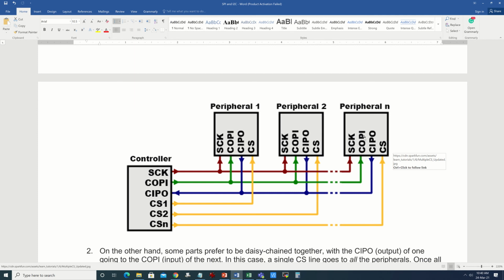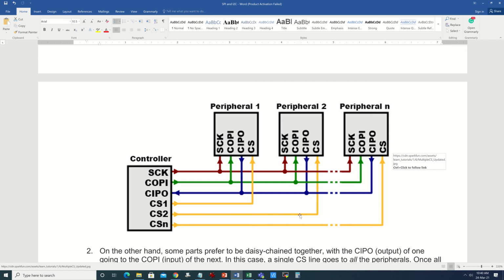It may be the case that you are selecting any one of the display devices at a time, assuming the peripherals are all display devices. Then you want to update various information, but while sending information, everything is getting copied. Which one should accept depends on multiple chip select signals. There are several chip select signals possible, and these individual chip selects are connected one to one from the microcontroller to the peripheral chip select without any branching.